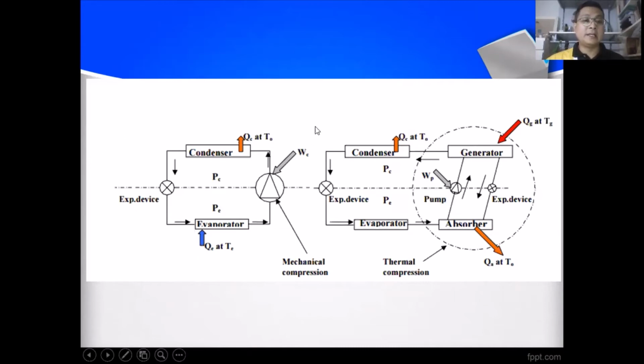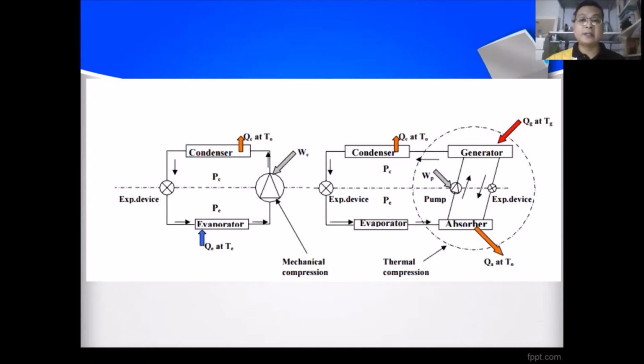On the left side, we have the compressor structure, and on the right side is the absorber structure. What differs is the generator. The generator gives the heat, and the absorber absorbs and releases the hot temperature to the outside.